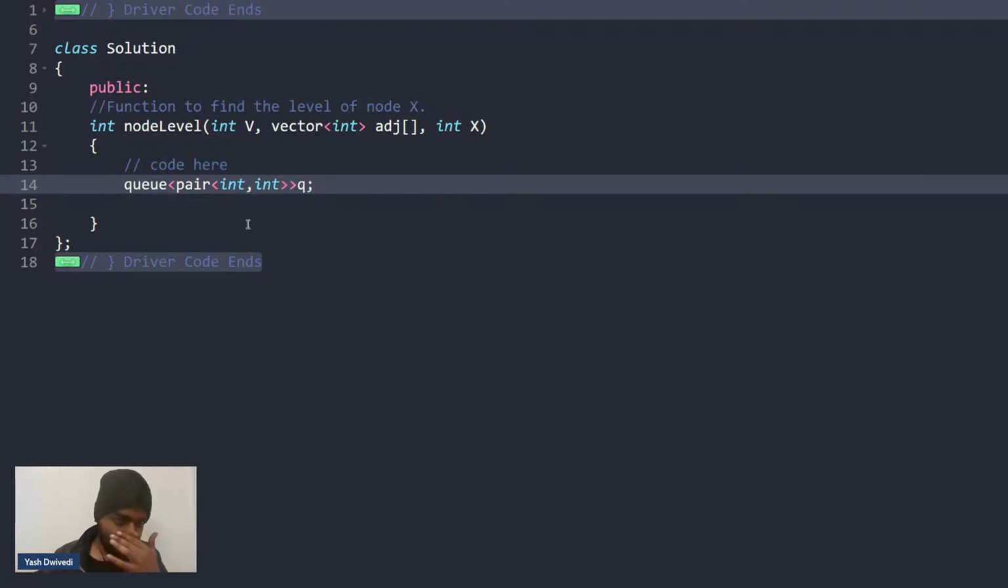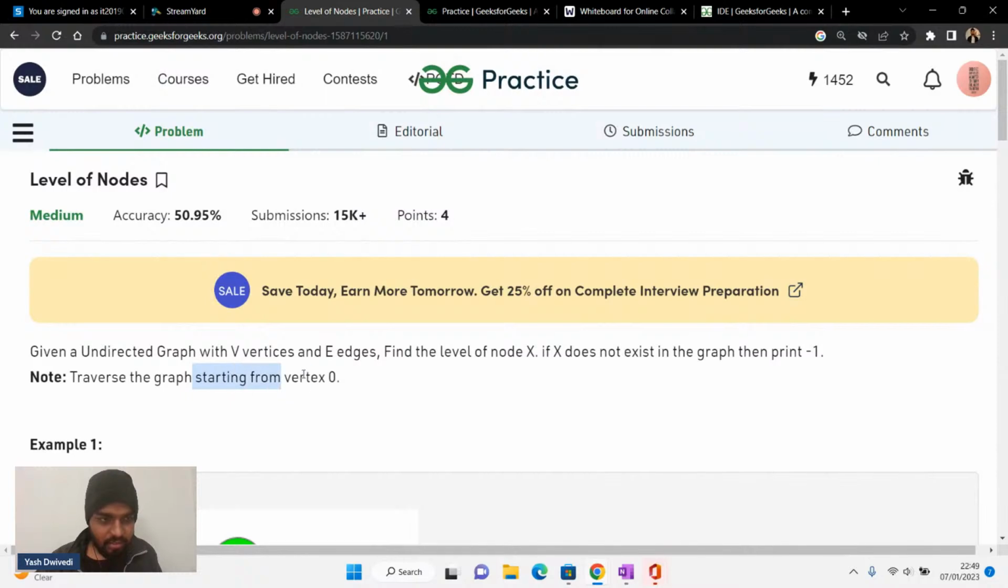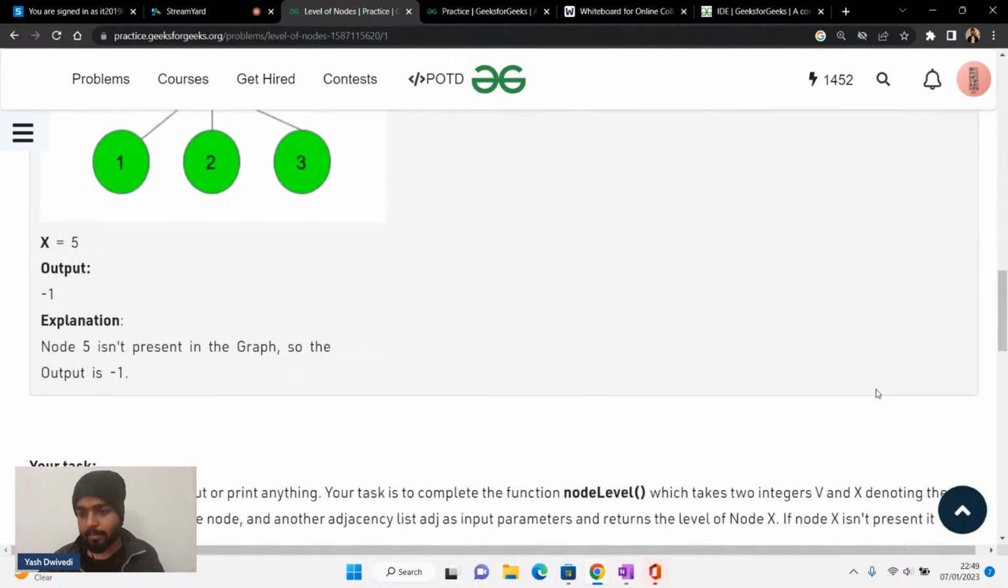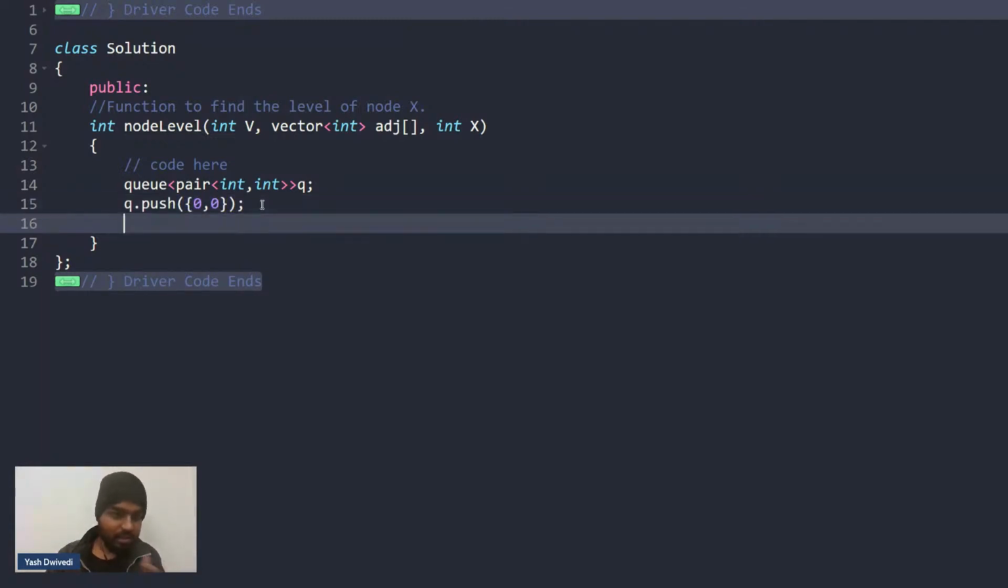Let's say something like this. Now what I'll do is I'll simply push. Initially, let's see where it is starting from. It is starting from 0 vertex. Basically, if you see here, my graph is starting from the node 0 and the level is 0. Please write 0 comma 0 in the chat. Is everyone clear with this thing? Initially, it is starting from what? 0 comma 0.